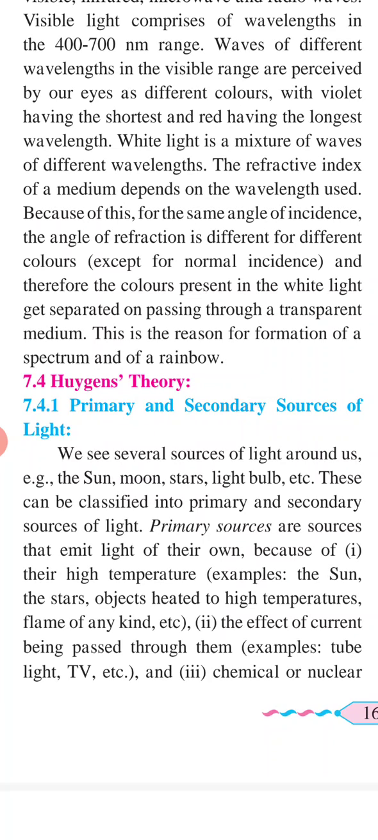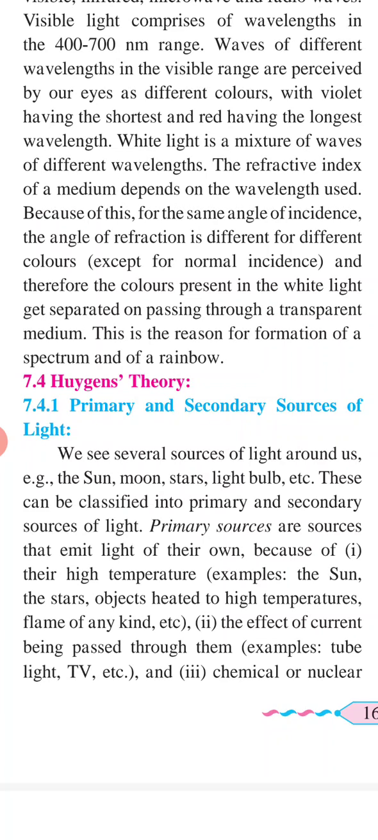Primary and secondary sources of light. We see several sources of light around us. Example, the sun, the moon, stars, light bulb, etc. These can be classified into primary and secondary sources of light.